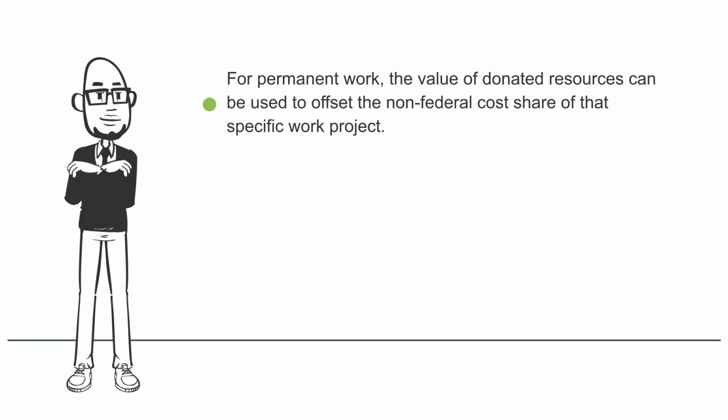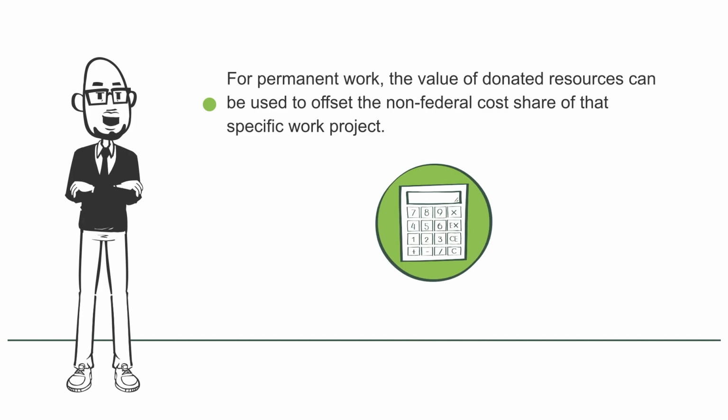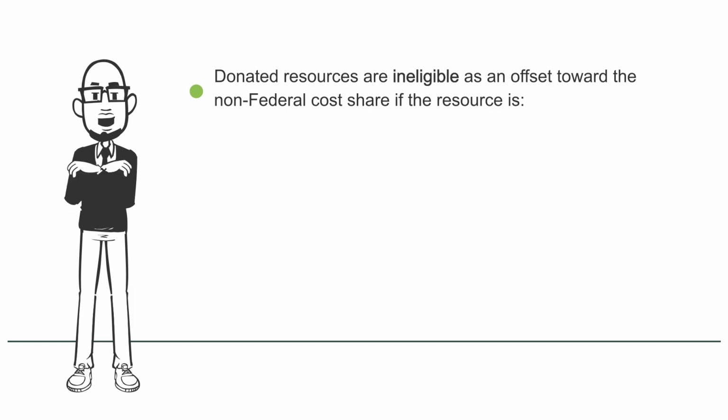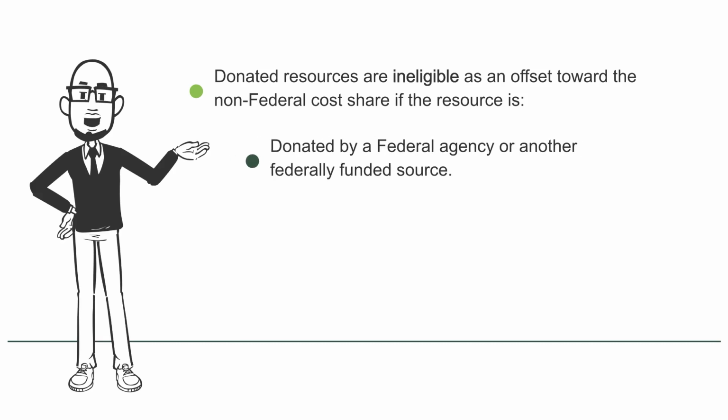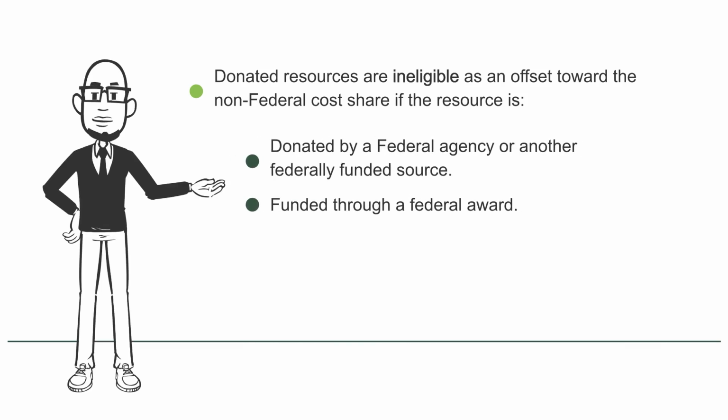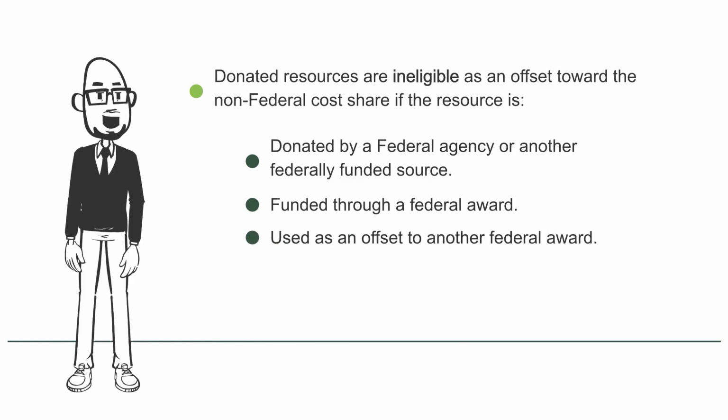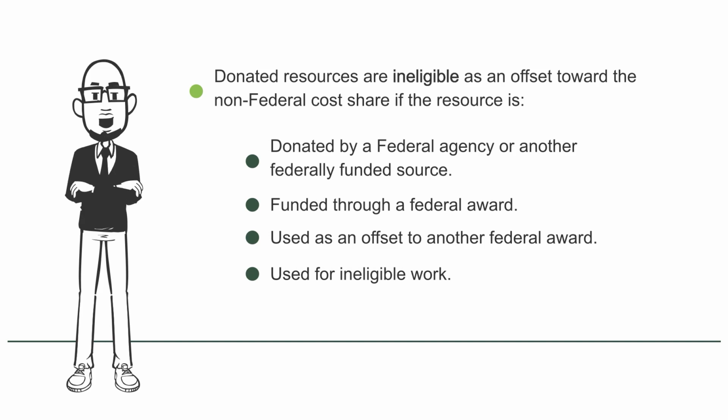For permanent work, the value of donated resources can be used to offset the non-federal cost share of that specific work project. Donated resources are ineligible as an offset toward the non-federal cost share if the resource is donated by a federal agency or another federally funded source, funded through a federal award, used as an offset to another federal award, or used for ineligible work.